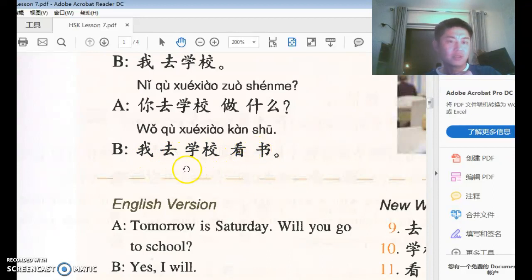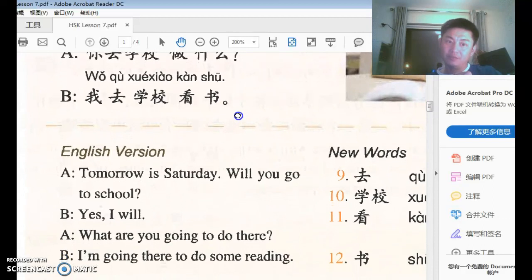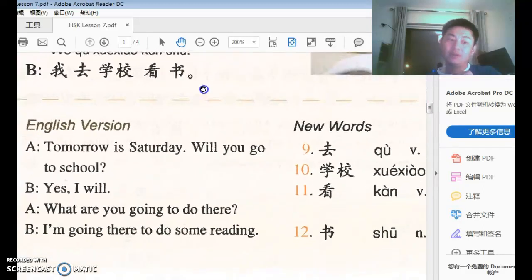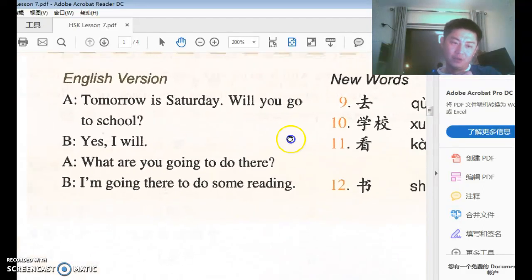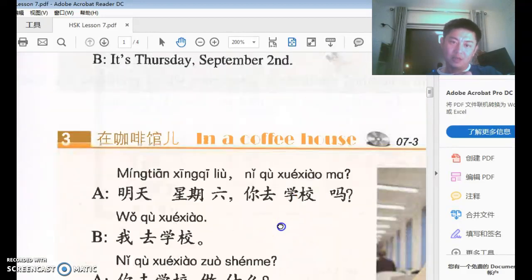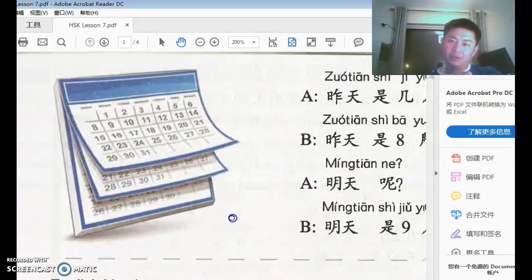So the WH word is not necessarily placed at the beginning, or in the middle, or at the end of the sentence. It depends on the position of the information that you require, where that is placed in the sentence, or in the answer. And you simply replace that information with a WH word. Hope I've explained that clearly. If not, again, come to my class, ask me a question, and we will figure it out.